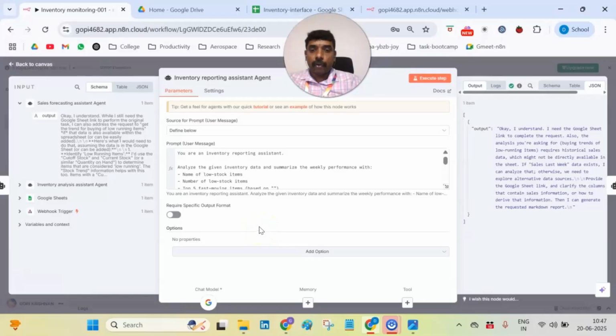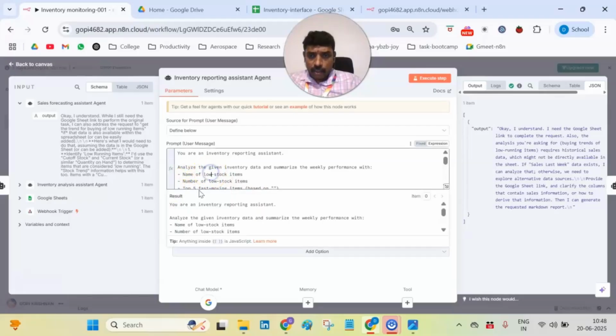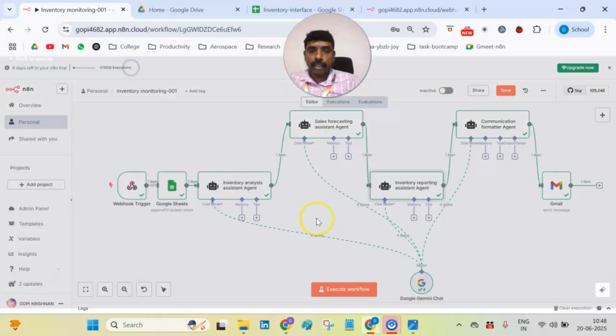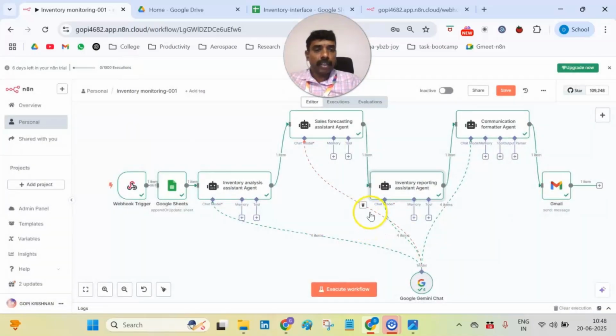The inventory reporting agent is responsible for creating the level needed for reordering of stocks for the particular provision shop. So it creates an evaluation of the names of the low stock items, the number of low stock items, and the top five fast moving items. These details are created by the inventory reporting agent. The output of the inventory reporting agent is sent to the communication formatting agent, which is responsible for translating the language from English to the regional language.